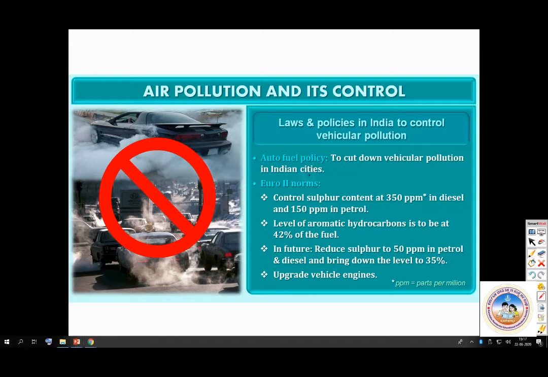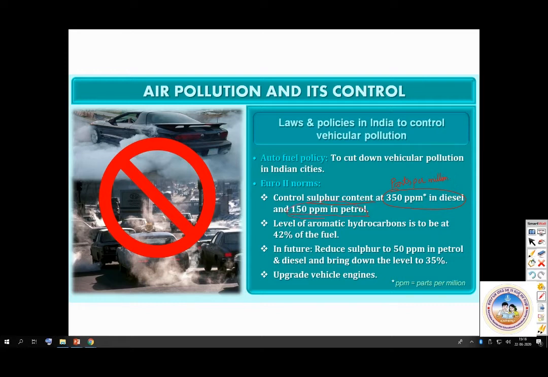So here, in vehicles, in the fuel, they use unleaded fuel. We have different types of fuel which will give very less emission. Then Euro 2 norms. So this is very important. You should control the sulfur content at 350 ppm in diesel. What is ppm? Parts per million. And 150 ppm in petrol. Very important. Please remember that.